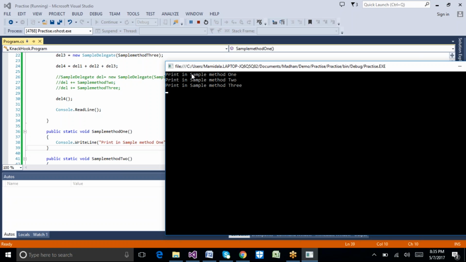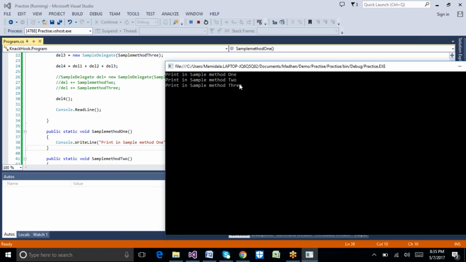So print method, print in sample method 1, which is from sample method 1. This is from sample method 2 and this is from sample method 3. We are able to call the 3 methods, right, with one delegate call itself. We are able to call multiple methods. So this concept is called a multicast delegate. This is another advantage we have in our delegates.